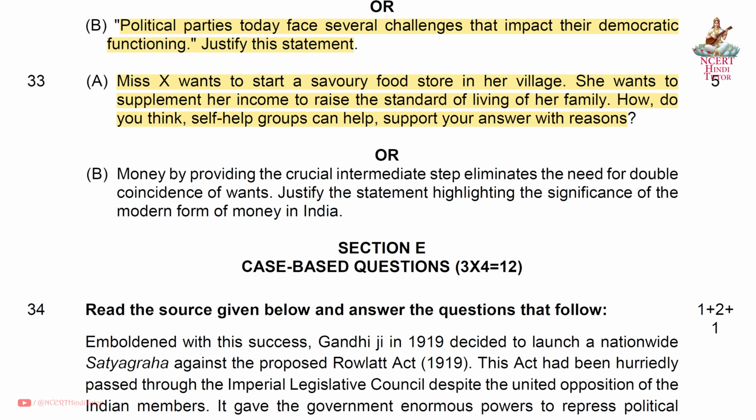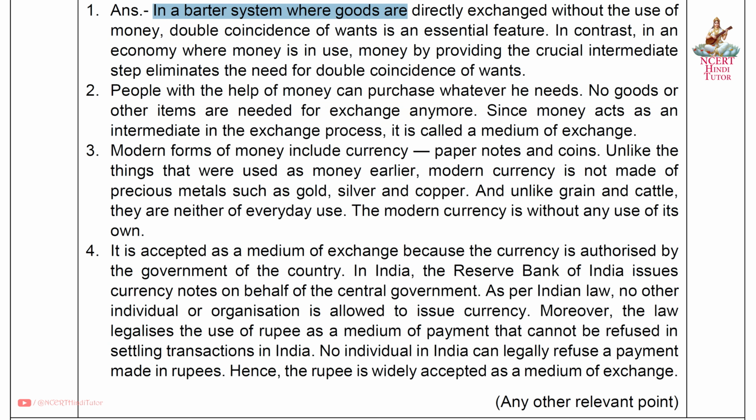Question 33b. Money, by providing the crucial intermediate step, eliminates the need for double coincidence of wants. Justify the statement highlighting the significance of the modern form of money in India. Answer: In a barter system where goods are directly exchanged without the use of money, double coincidence of wants is an essential feature. In contrast, in an economy where money is in use, money, by providing the crucial intermediate step, eliminates the need for double coincidence of wants.